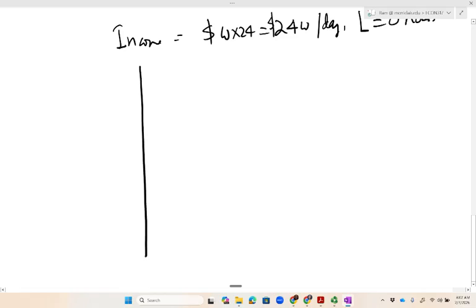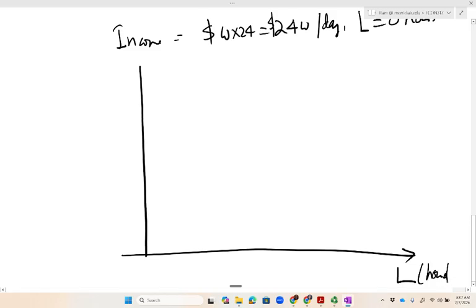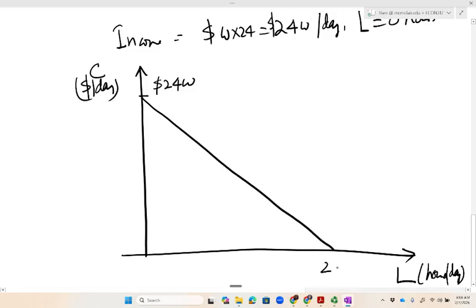So let's start with consumption on the vertical axis, leisure on the horizontal axis, hours per day is the unit of leisure, consumption dollars per day is the unit for consumption, and the maximum amount of consumption the agent can have is 24 times W. So this is one extreme point which is attainable on the vertical axis, and then we will always have the maximum amount of leisure hour being available is 24.